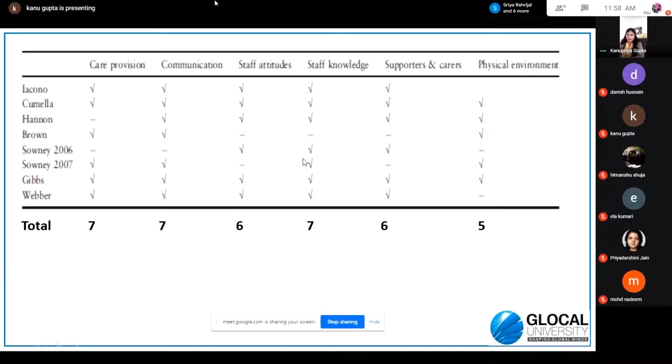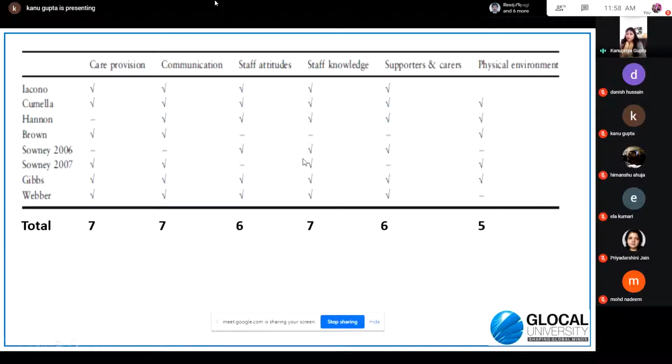So this table is also prepared at the same time so that afterwards you have a clear picture of which author talks about which factors, and which factor was the most talked about or the most important factor considered by the majority of the researchers, which the majority of the people studied and did not leave out in their study.